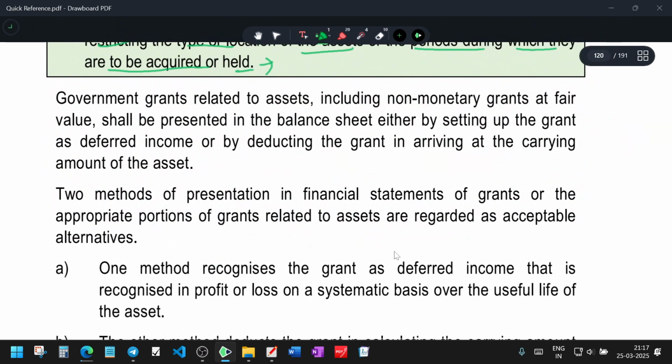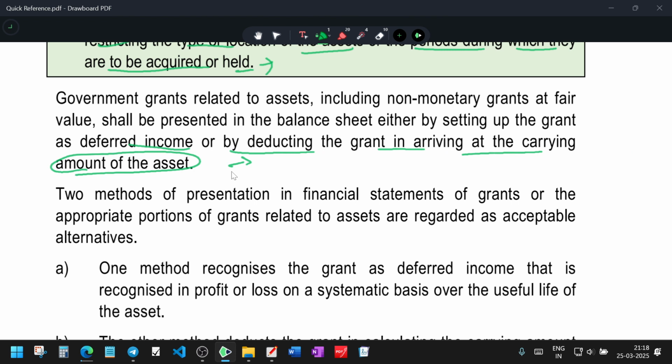So a government grant related to assets, including non-monetary grants at fair value, shall be presented in the balance sheet either by setting up the grant as deferred income or by deducting the grant in arriving at the carrying amount of the asset. As I said earlier, you can deduct the total grant from the asset value. Asset cost 1 crore, 40 lakhs grant, so the asset value becomes 60 lakhs. Or otherwise, you can consider it as deferred income: the asset at 1 crore and 40 lakhs as grant.